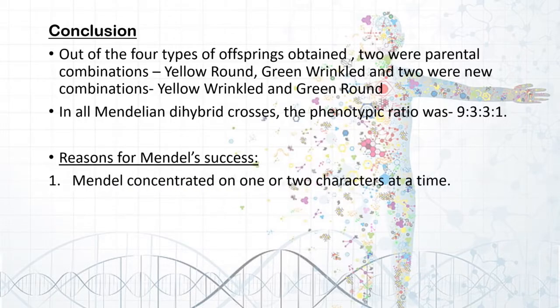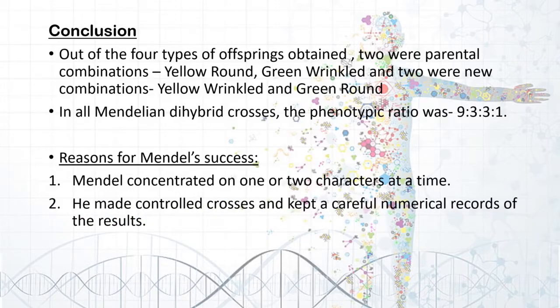Reasons for Mendel's success. Why do you think that Mendel's studies were a major success of that time? Because he concentrated on one or two characters at a time. He made controlled crosses and kept careful numerical records of the results.